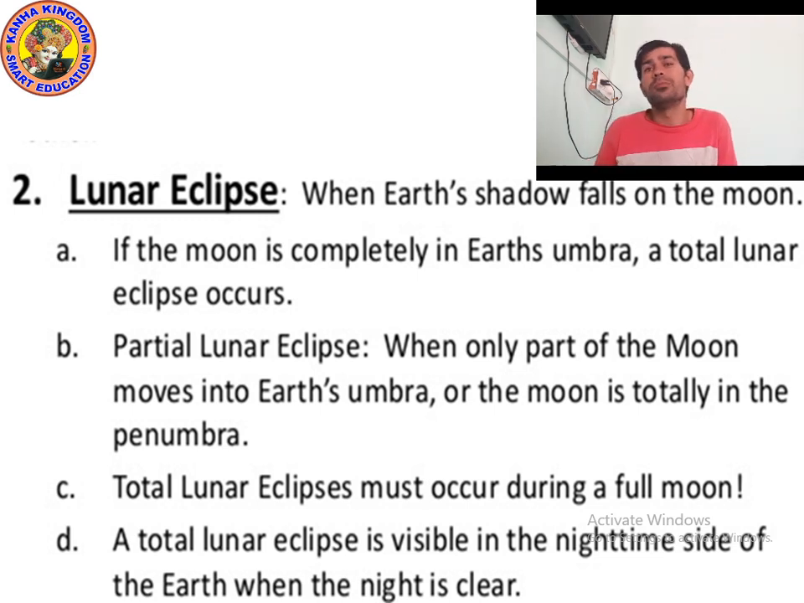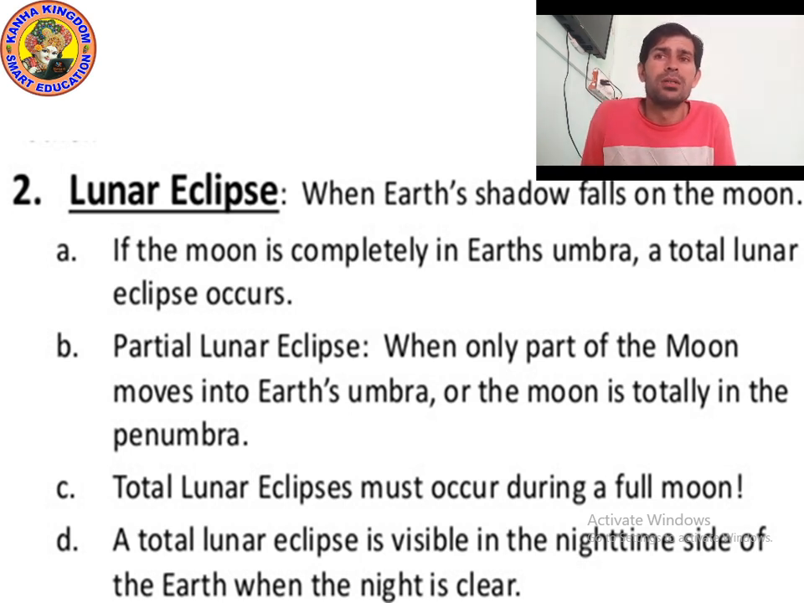So if the moon is completely in the earth's umbra, a total lunar eclipse occurs. And what is a partial lunar eclipse? When only part of the moon moves into the earth's umbra, or the moon is totally in the penumbra, that is called a partial lunar eclipse.